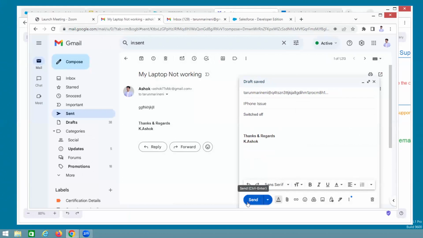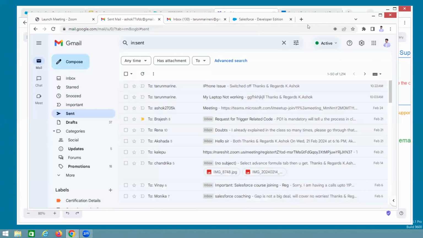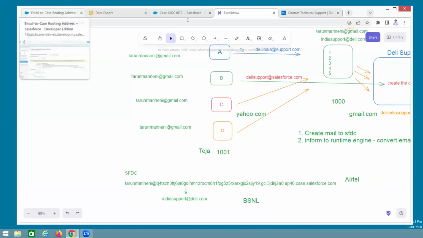Ashok already sent a laptop one. Again, I'm sending this. Then my case is already there. If I send again, one more case is created. Understand? There is a scenario, but it's very advanced, guys. A recent feature is also coming. Ashok already has a laptop issue, right? He's already sending. See here, one second. Now the iPhone issue, right? We'll see whether the iPhone case has been created or not.